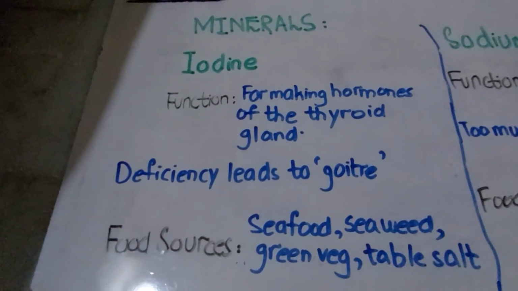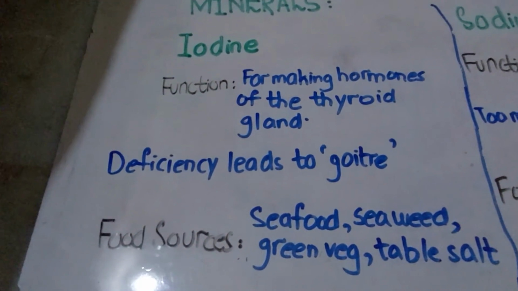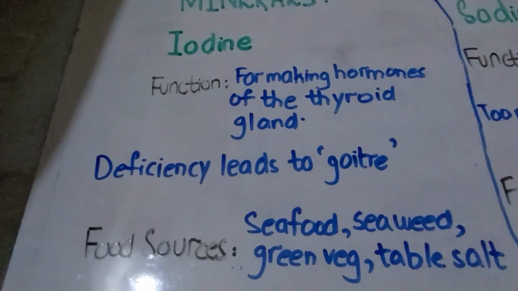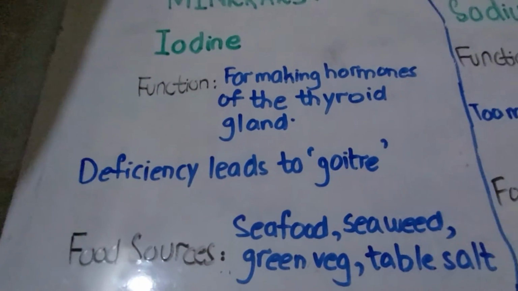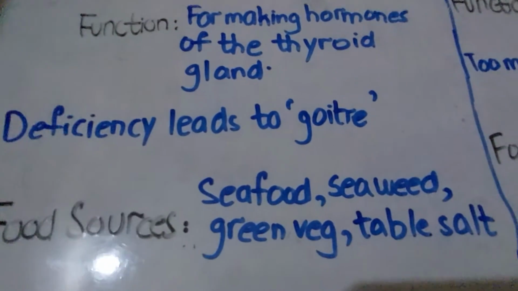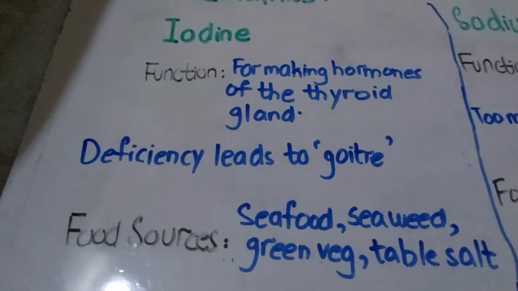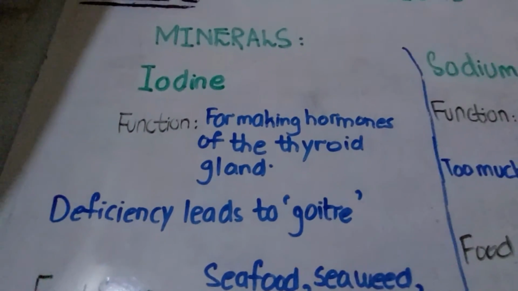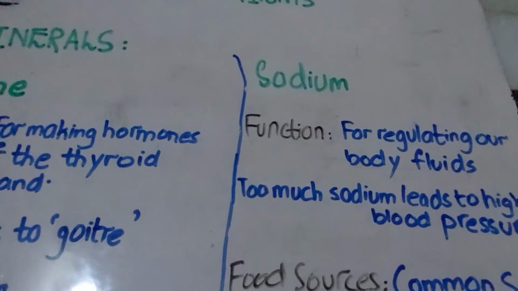Food sources are seafood, means prawns, fish and crabs, etc. Seaweed, green vegetables and table salt. Table salt often has iodine added to it. So these were the food sources of iodine and the function of iodine. Now let's move forward to the last mineral, which is sodium.